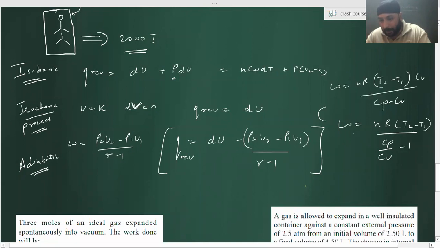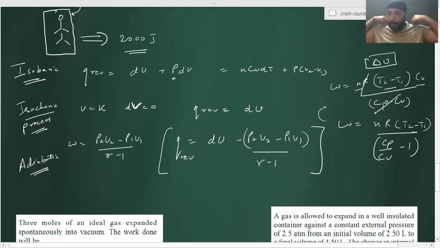Just take LCM and do the calculation. CV will go up, CP minus CV will come in the denominator. What is CP minus CV? R. Very good. R and R will cancel. Then what is nCV dT? Delta U. nCV dT is delta U, right? Yes, sir.